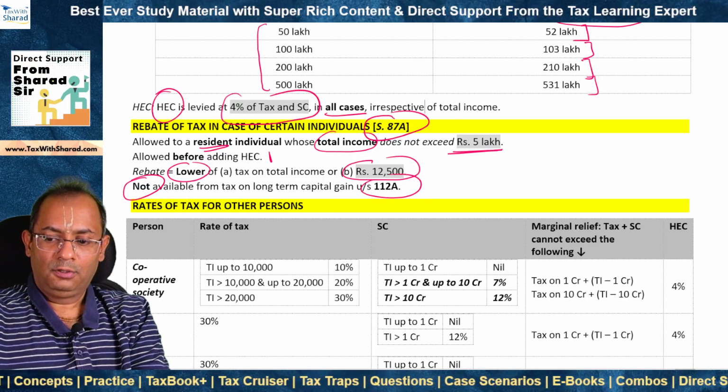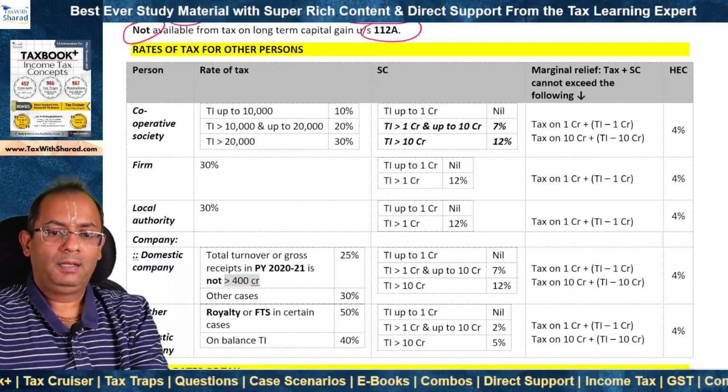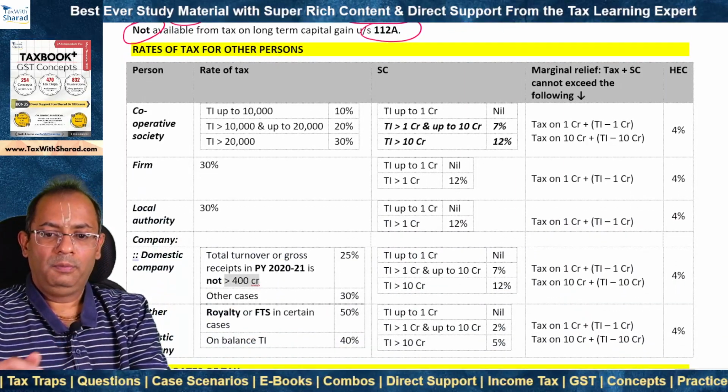Now we look at the rates of tax for other persons. That means other than individual, HUF, AOP, BOI or AJP.